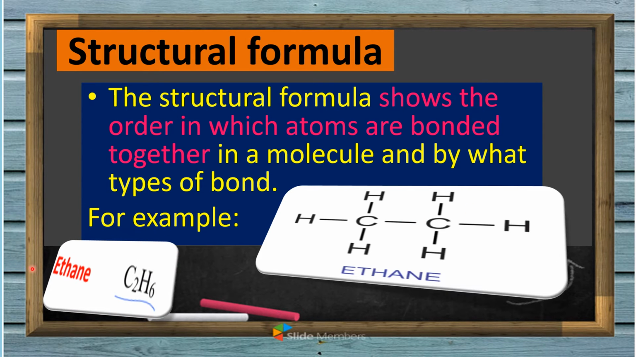Okay, so what is this? Structural or molecular? If you say molecular, then you are correct. This is the molecular formula of ethane, C2H6. C2: how many carbons are there? 2. So 1, 2, C2. Then how many hydrogen atoms are there? There are 6. So 1, 2, 3, 4, 5, 6. H6. So this is the molecular formula of ethane, and this is the structural formula of ethane. It shows how it is bonded.